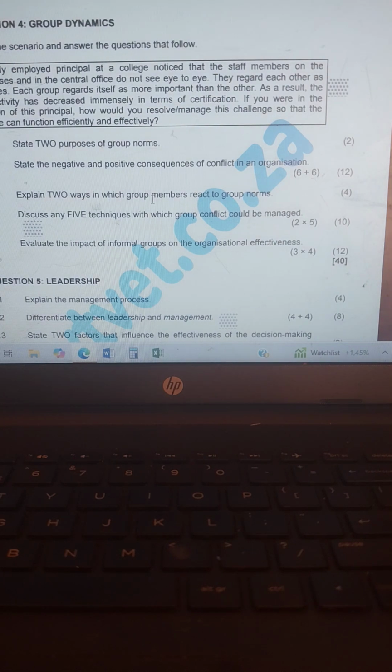Then we go to 4.5, evaluate the impact of informal groups on the organizational effectiveness. Evaluate, which means it's 4.